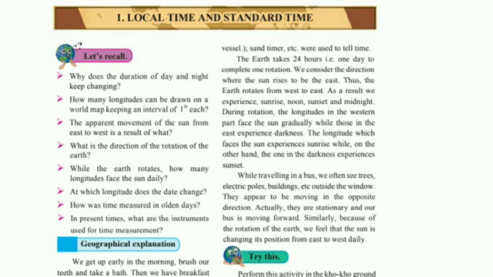Similarly, because of the rotation of the Earth, we feel that the sun is changing its position from east to west daily. But actually the sun is not changing its position. Earth is moving around the sun, Earth is changing its position, but we feel that the sun is changing its position.